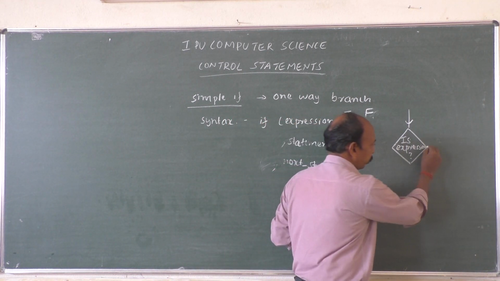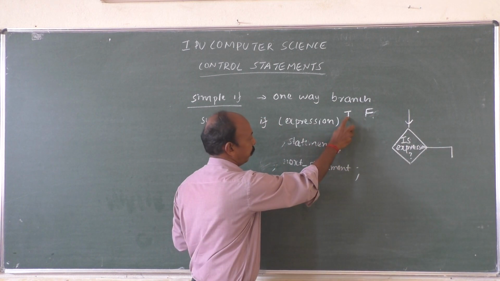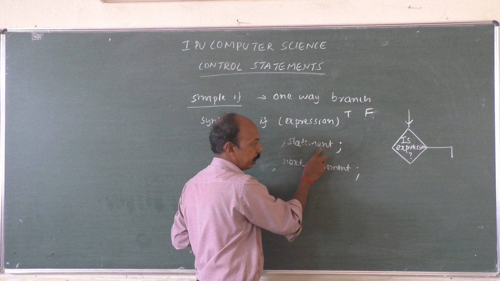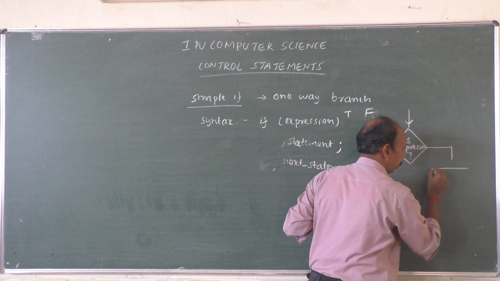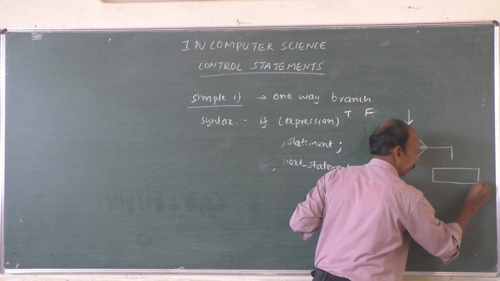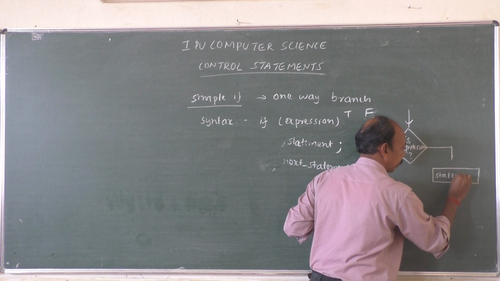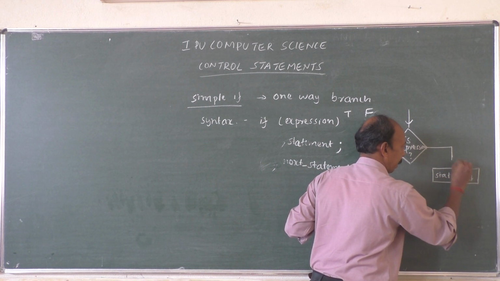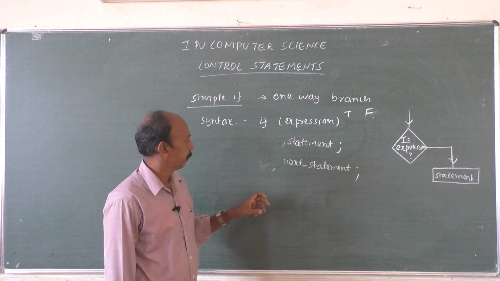If it is true, what should we do? If this is true, we have to execute the statement. So statement is a simple statement. Which symbol do we have to draw? That is the rectangle. Draw the rectangle. You write it as statement. Draw the arrows always.